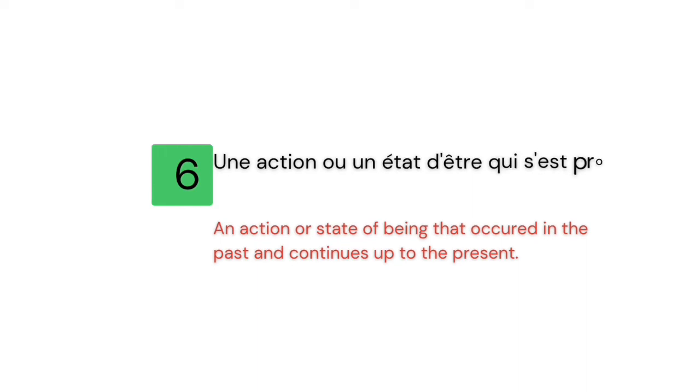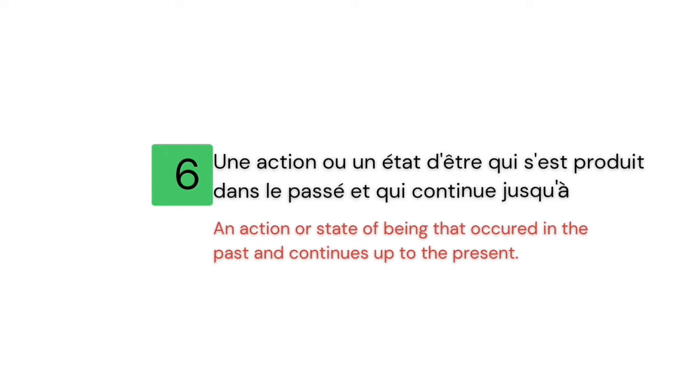Une action ou un état d'être qui s'est produit dans le passé et qui continue jusqu'à présent. An action or state of being that started in the past but is still happening in the present time.